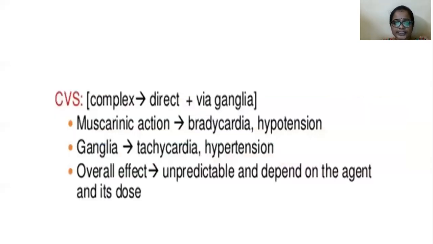So what is the effect of noradrenaline on the heart? Tachycardia and hypertension. Acetylcholine's action on the heart is bradycardia and hypotension. But adrenaline's action on the heart is what? Tachycardia and hypertension. That's why the action of anticholinesterase on the cardiovascular system is very complex, because it acts through two ways. The overall effect is unpredictable, depending upon the agent and its dosage also.